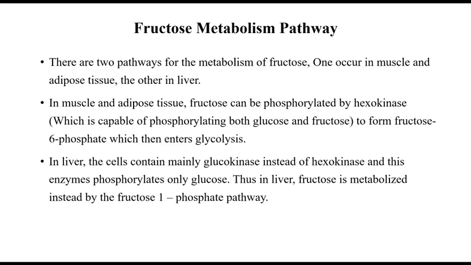There are two pathways for the metabolism of fructose. One occurs in the muscle and adipose tissue, the other in the liver. In muscle and adipose tissue, fructose can be phosphorylated by hexokinase, which is capable of phosphorylating both glucose and fructose to form fructose 6-phosphate, which then enters glycolysis. In liver, the cell contains mainly glucokinase instead of hexokinase, and this enzyme phosphorylates only glucose. Thus, in liver, fructose is metabolized instead by the fructose 1-phosphate pathway.